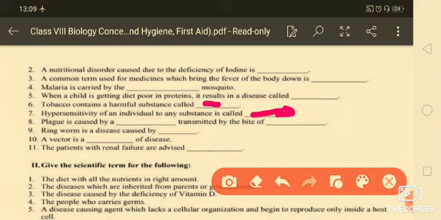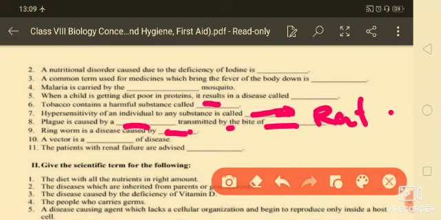And plague, it is caused by the bacteria, so it is bacterial transmitted disease, and that is Yersinia bacteria, and its vector is here, it is caused by the bite of a rat. Here you will write the rat. Ringworm, that is disease caused by the fungus. Here you will fill the fungus. A vector is that which transfer the disease. So that organism which transfer the disease.